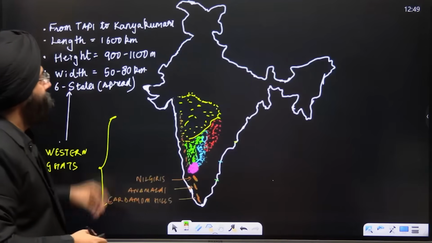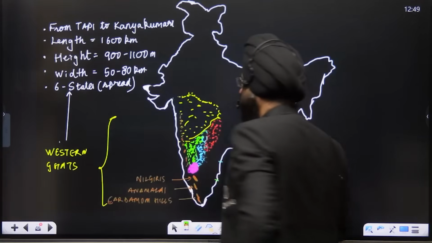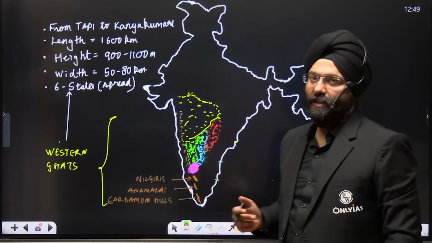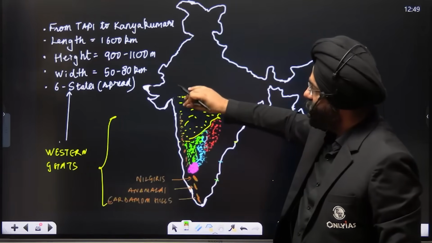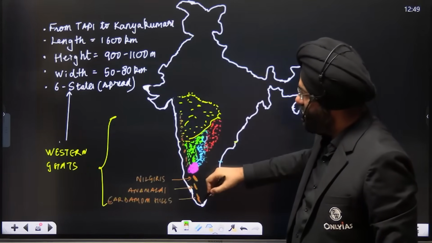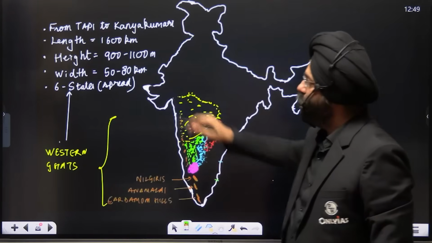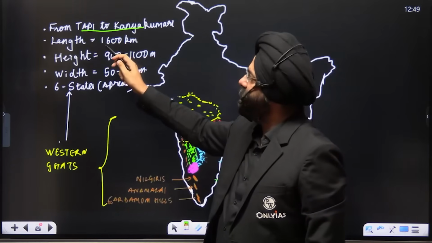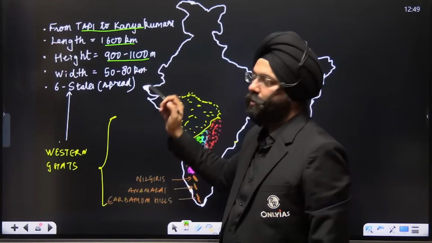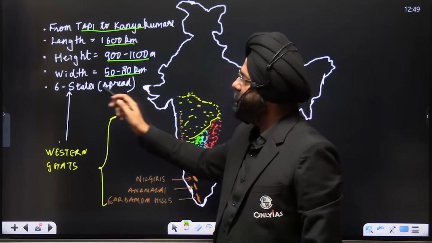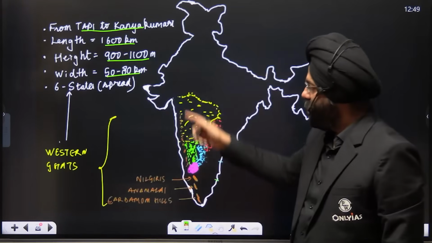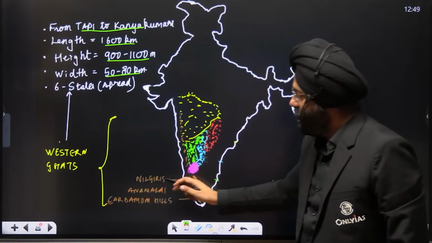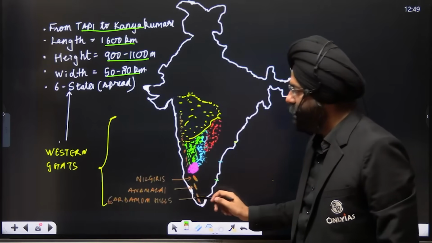Let's move ahead. Next comes a very important aspect, that is the Western Ghats. Eastern and Western Ghats are going to begin. We have already done that. Western Ghats basically begin from the Tapi River till the end over here, till Kanyakumari. So if I'm talking about Western Ghats, you should know from Tapi till Kanyakumari, length is 1600 kilometers, height is 900 to 1100 meters, the width is 50 to 80 kilometers, and it's spread over 6 states, right from Gujarat till Tamil Nadu. Now, in addition to the ranges that we have studied over here, it has Nilgiris, Annamalai, and the Cardamom Hills also present here.